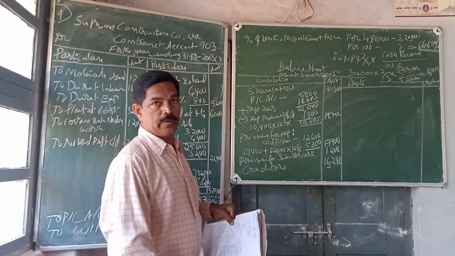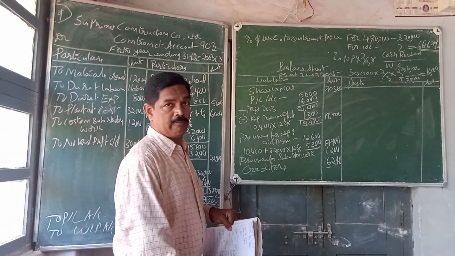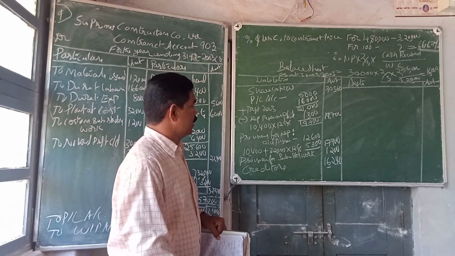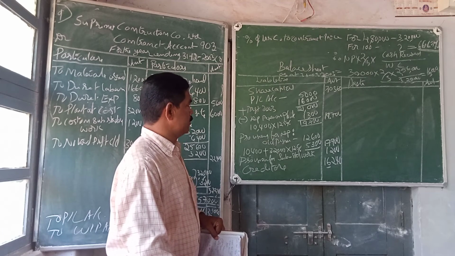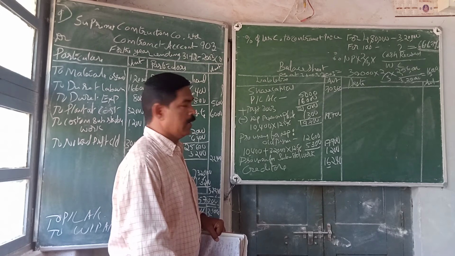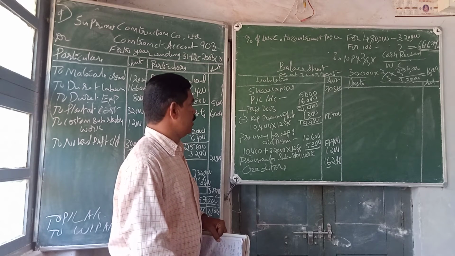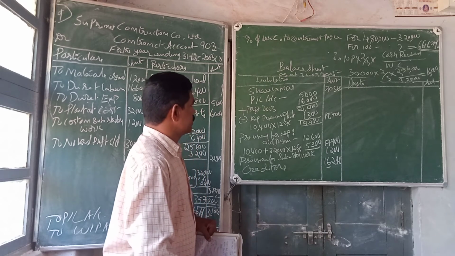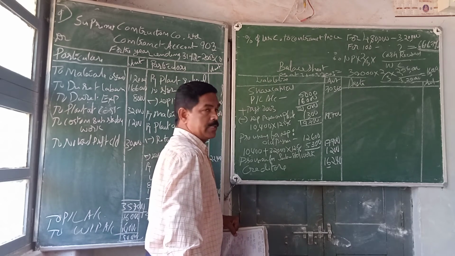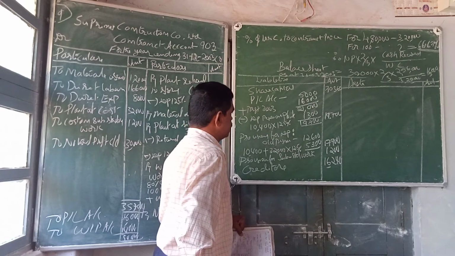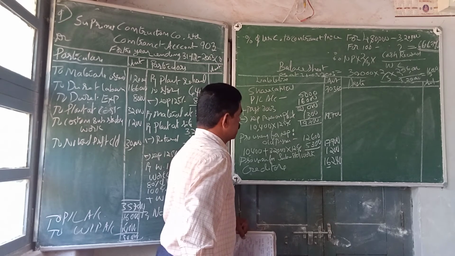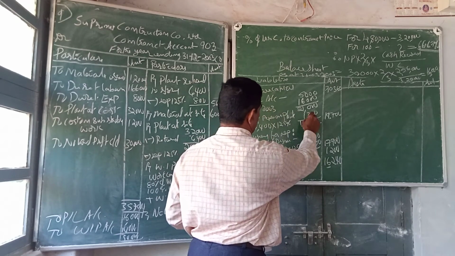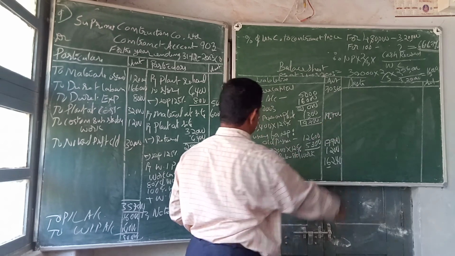See, share capital is given in the trial balance. The profit and loss account is first taken as given in the trial balance, to that add current year's profit as per the contract account 16,000, total is 21,000. Then we have to deduct the depreciation provision on plant, already given in the trial balance, 1,300, so 19,700.